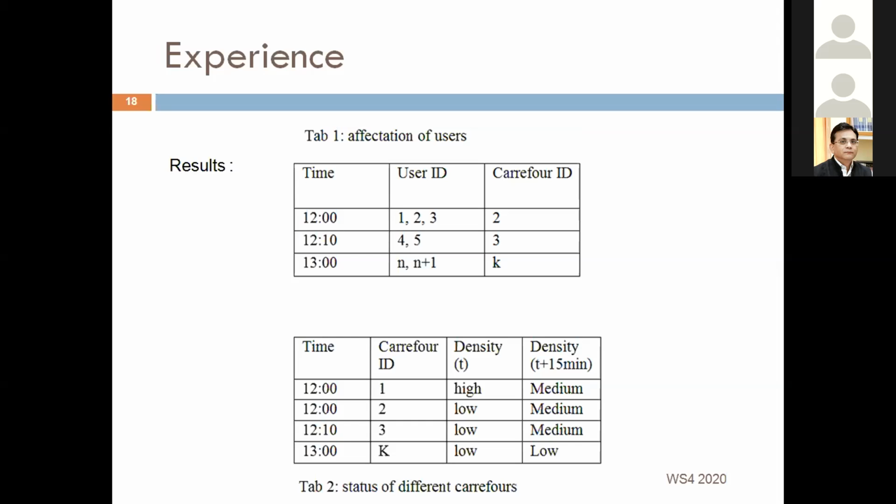Its density went from high to medium status. That's because when our system sees that a particular Carrefour has a high density, it stops assigning users to this full area. So this Carrefour will be lightened after a short moment, and the system can reroute next users to it.